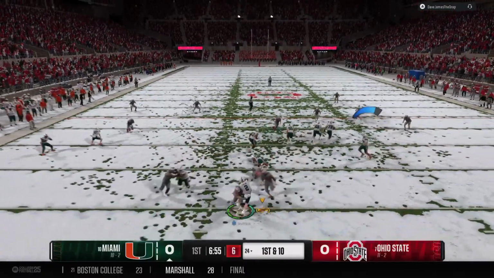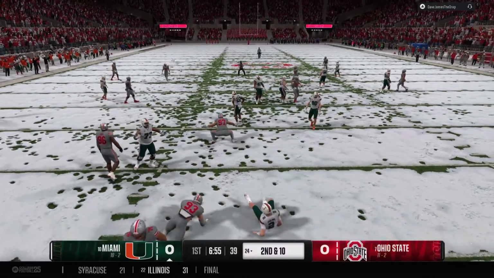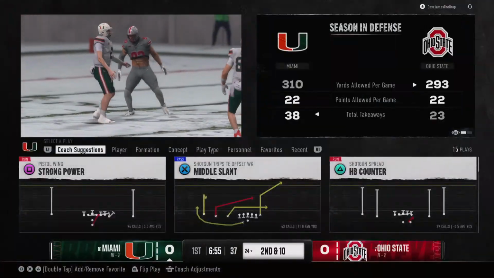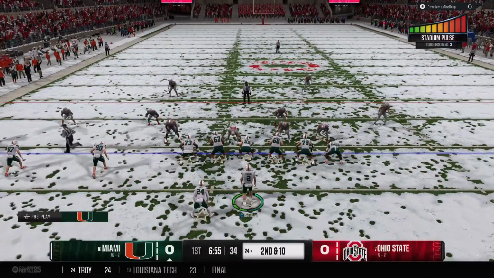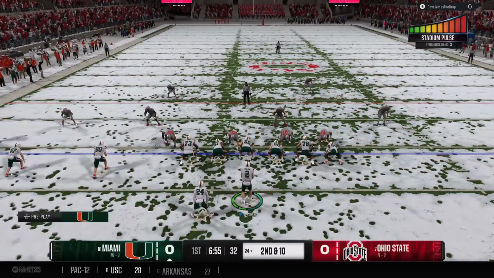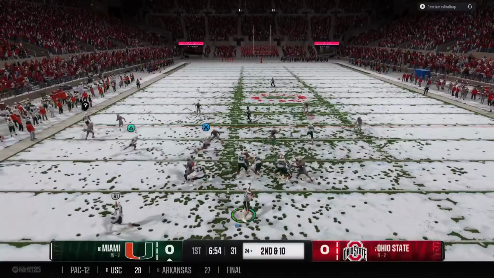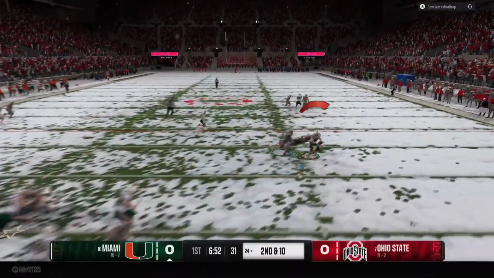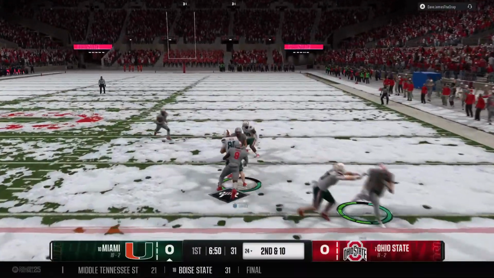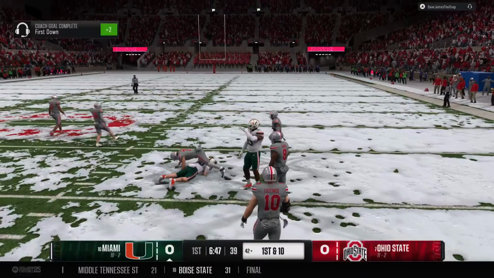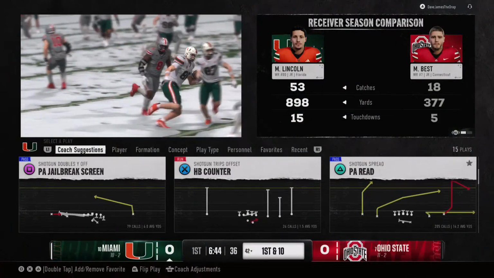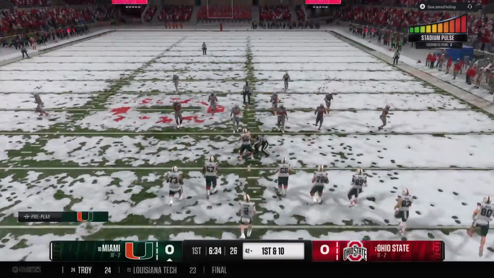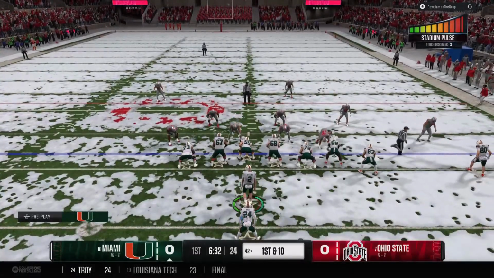They'll come out throwing here to start the drive. And they hit him just as he releases the ball. It's incomplete. Kind of a fine line here, Chris, for me when it comes to throwing a screen pass. You don't want to throw it too early, obviously, and the defense reacts quickly and can sniff it out. And you definitely don't want to throw it too late and potentially get sacked. You've got to make sure it hits just right for this play to work. Fresh set of downs for the offense. First down.